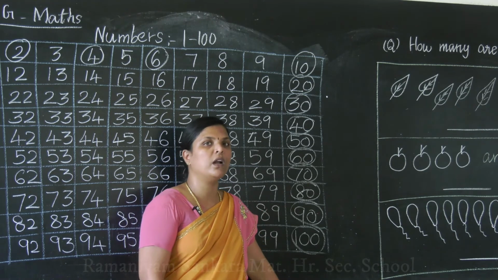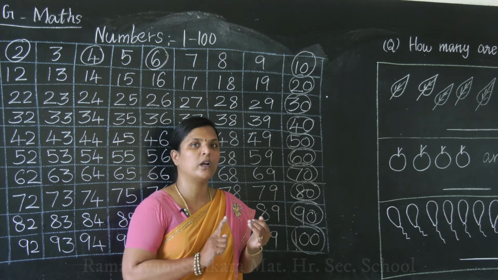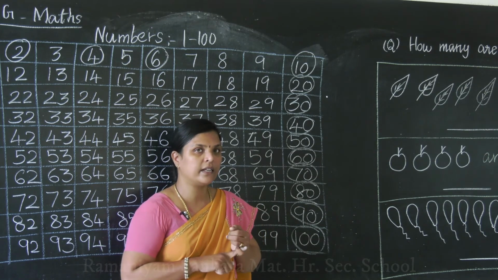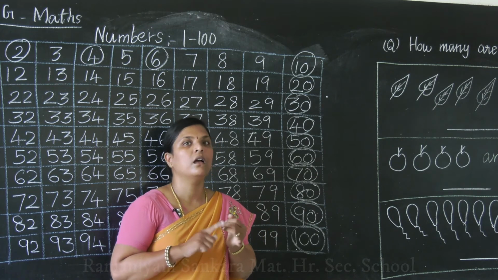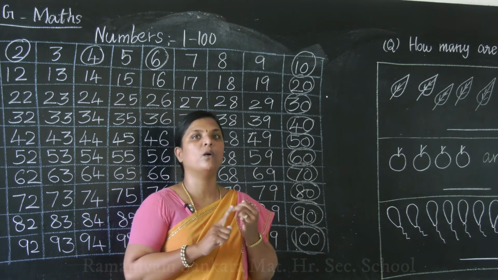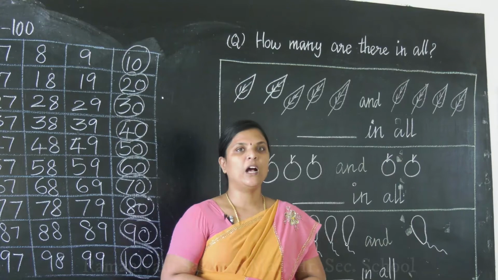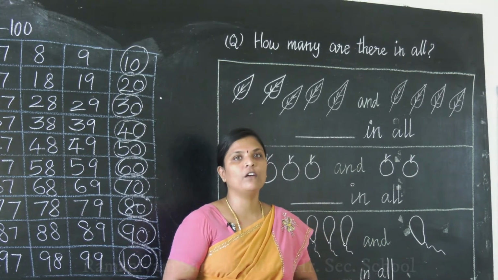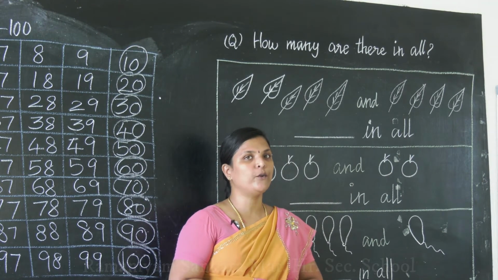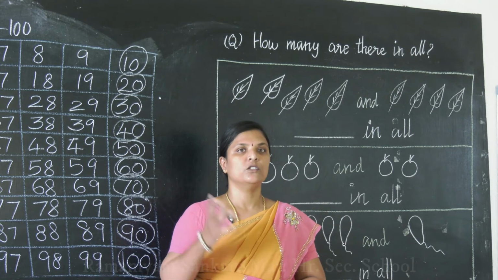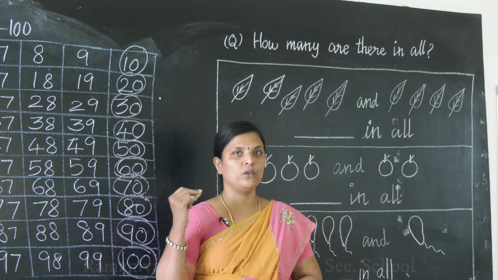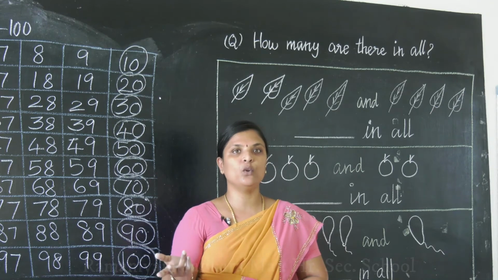Okay, children, now you understand how to write the numbers 1 to 100. Do you understand how to write the numbers when we count in twos and when we count in tens? Now we will move on to the next lesson. Now we will do the concept of addition. Addition means joining two numbers, mixing two numbers or adding two numbers.